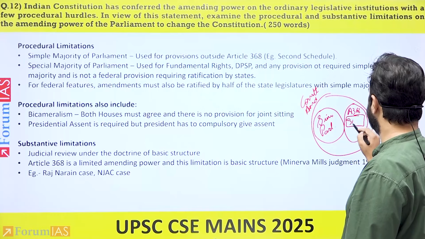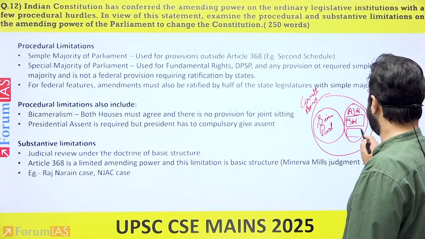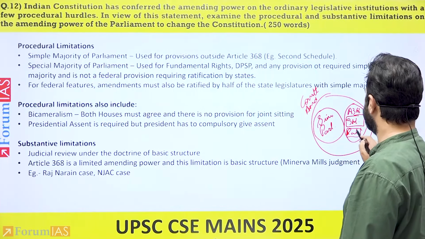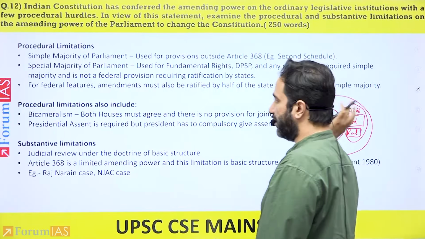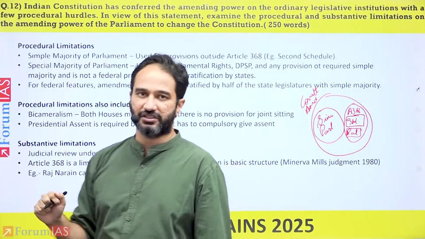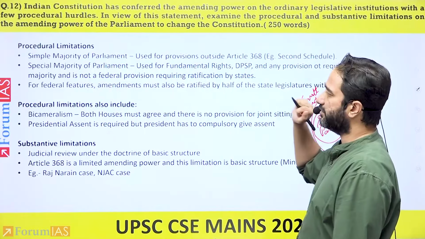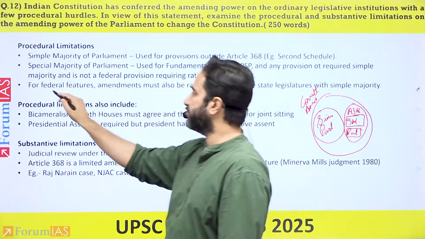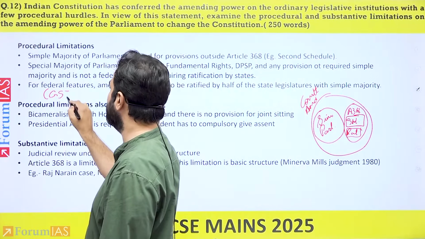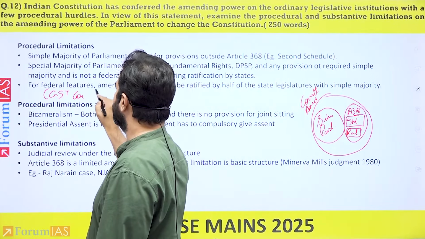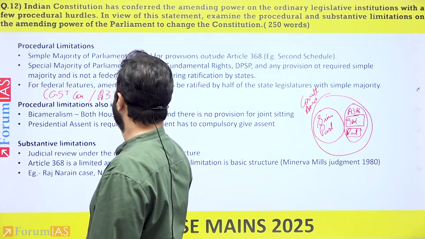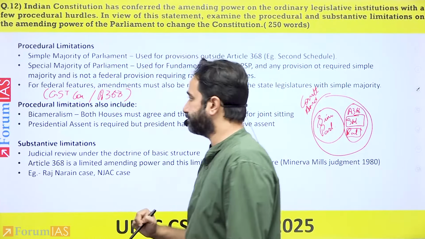One is by special majority and the other is by ratification by states. So overall 3 ways, and 2 ways within Article 368 itself, and you mention it accordingly, and you also give examples in relation to this. So for federal features, you can give the example of the GST Council, Article 368 itself, among others.